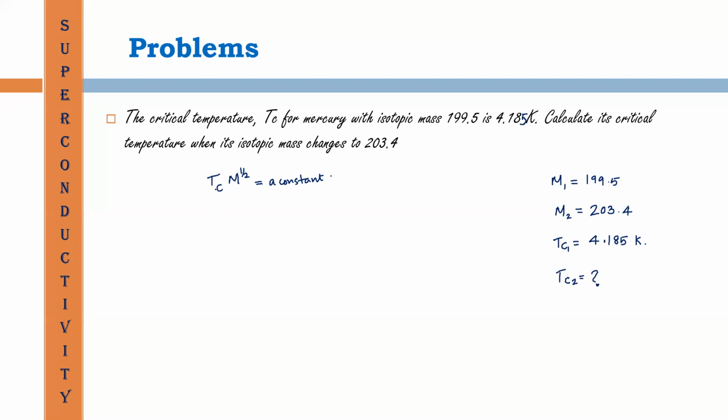Our expression is TC m raised to half equal to a constant, or TC proportional to m raised to minus half.